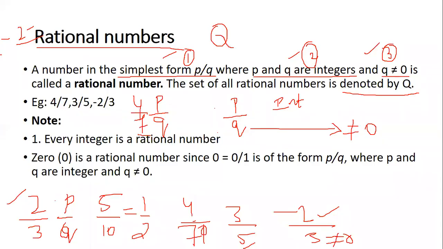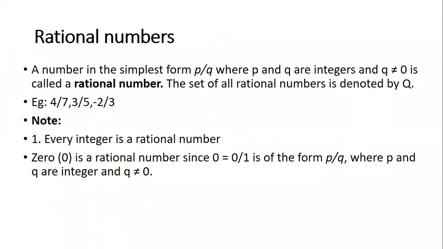Okay, now let us see few more points under them. I'll just clear this slide. Okay, let's see few more points. Every integer is a rational number. Now every integer means every positive, negative number is a rational number. Okay, then 0 is a rational number since 0 by 1 is a form of P by Q where P and Q are integer and Q is not equal to 0. So this is an extra addition.